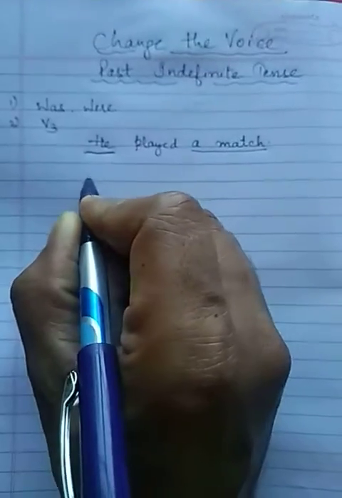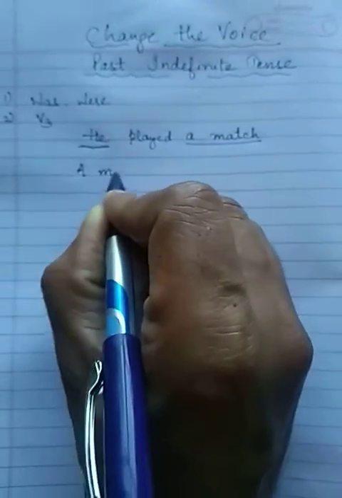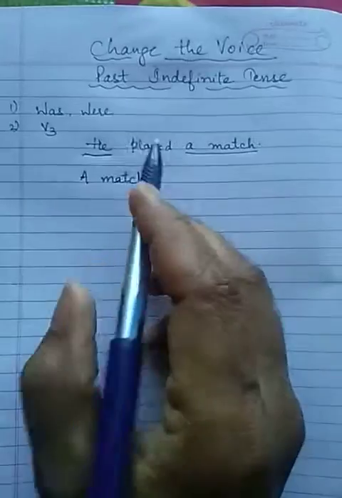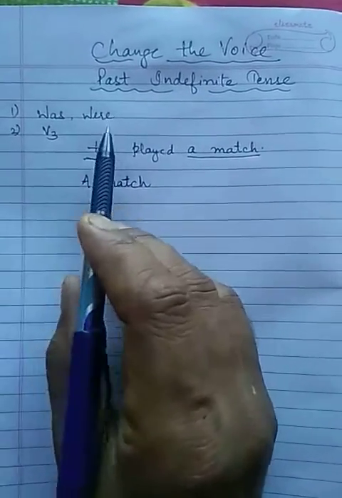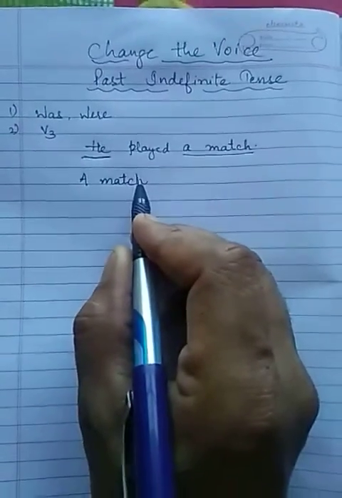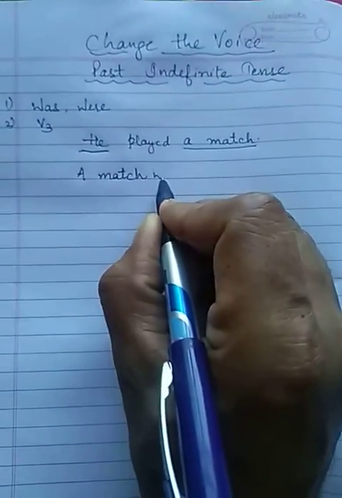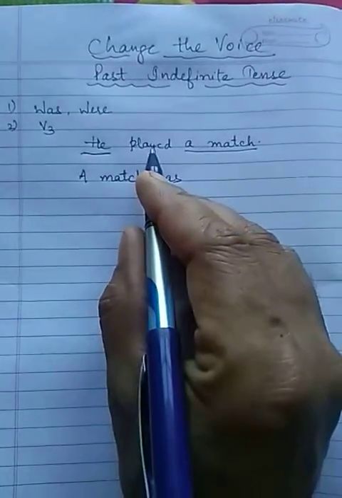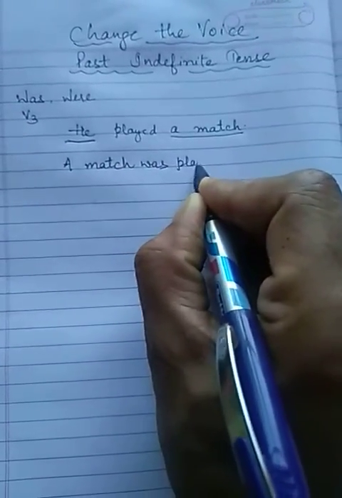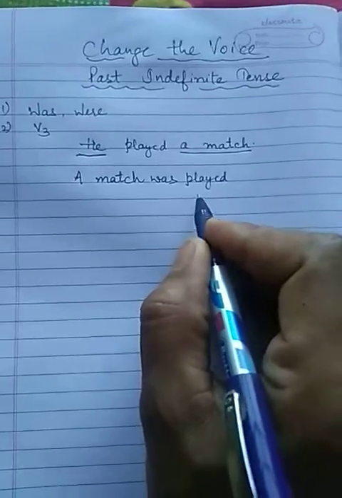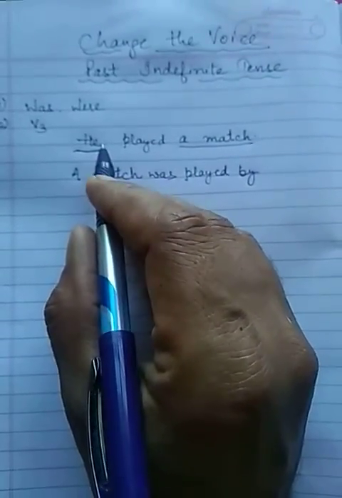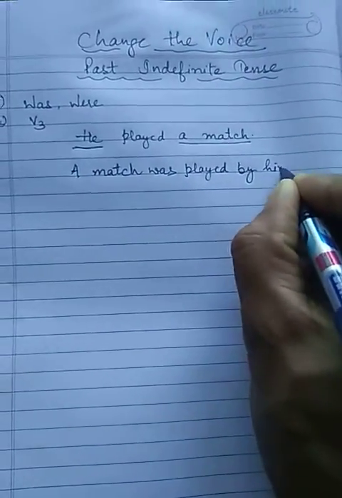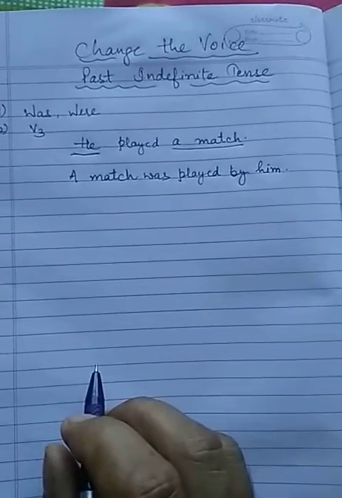So the object will become the subject, like a match, and then as I have told you, these 2 words will be used, was and were, according to the subject, and a match will take was with it, a match was, and the third form of played is the same, played, and then the preposition by. A match was played by him. He is the subject and its objective case is him, so it is changed, right?